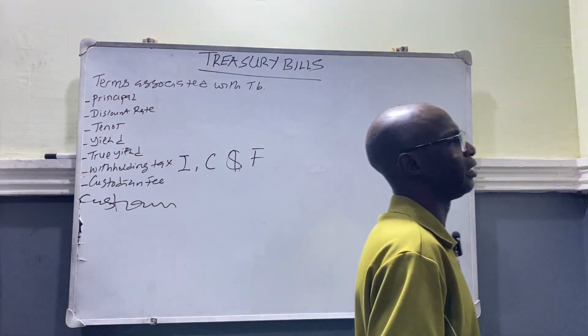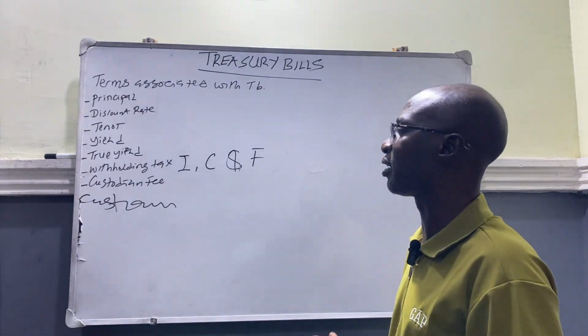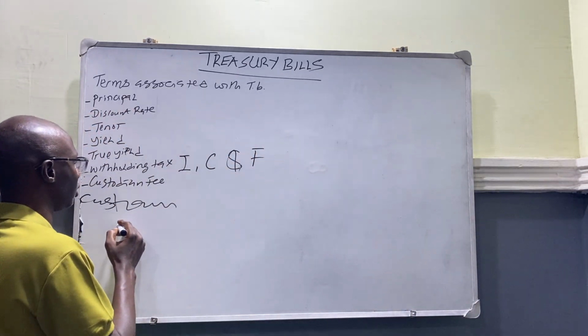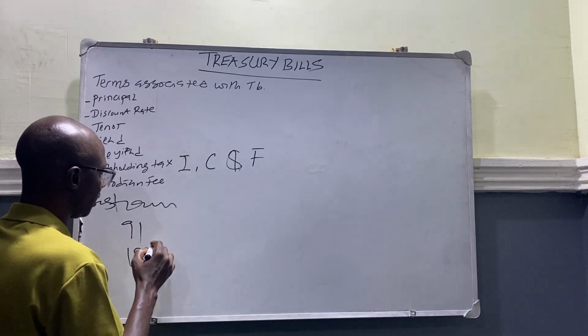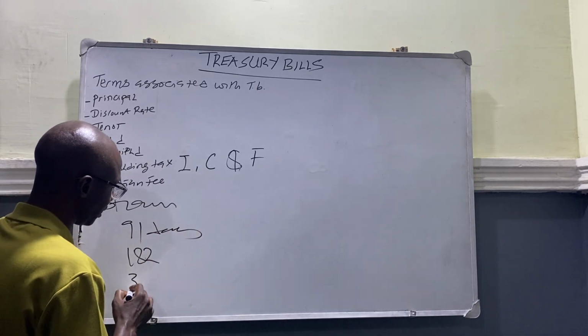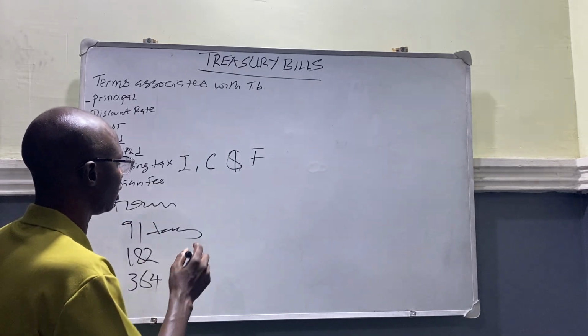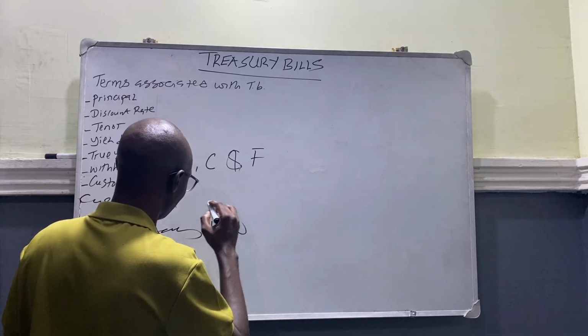I think on the 21st of May, the Central Bank of Nigeria auctioned Treasury bill. Now, the rate at which the Treasury bill was auctioned: we have the stop rate for 91 days, 182 days, and 364 days Treasury bill. In the case of the 91-day Treasury bill, the stop rate, which is the interest, is 18%.